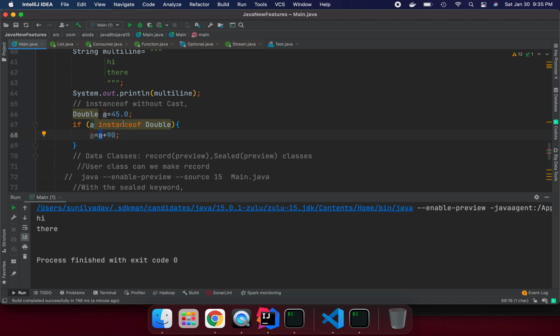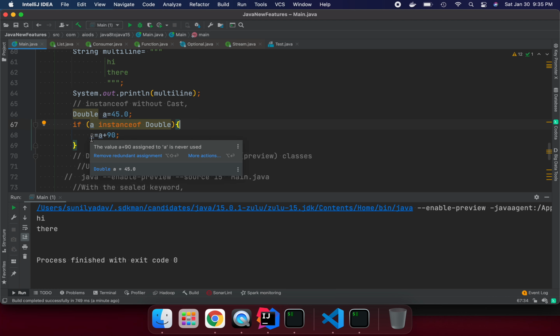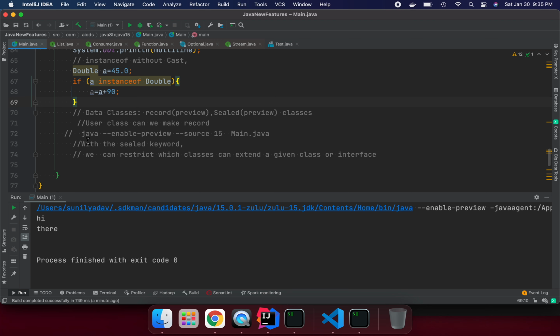But after Java 14, within the scope of the instanceof operator, whatever you are saying instanceof double, that will always be double. So you no need to typecast to double. That's a really good feature. Similar in Kotlin we have it. Okay, so let me comment out this one.